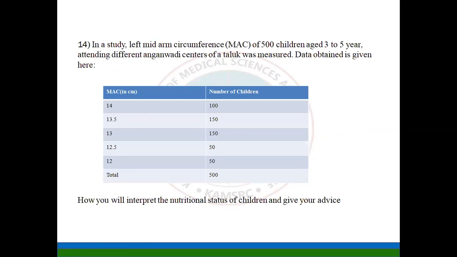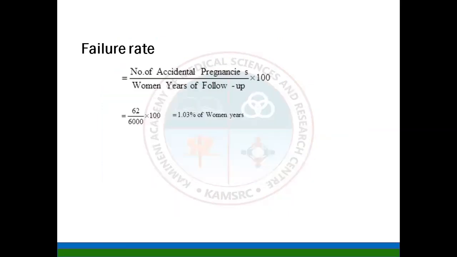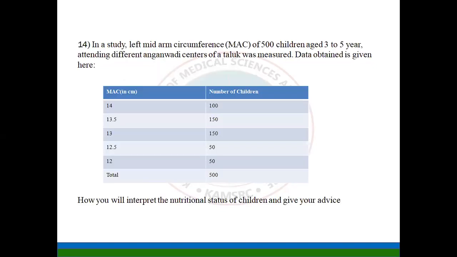So the question number 14. We are not discussing the complete theory part here because we already finished everything. Now question 14: in a study, mid-arm circumference of 500 children aged 3 to 5 years attending different Anganwadi centers of a taluka was measured. Data obtained is given here. You know the mid-arm circumference of 500 children, in centimeters, and the number of children.